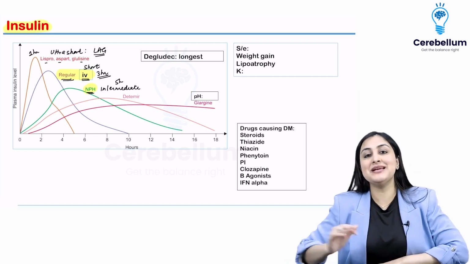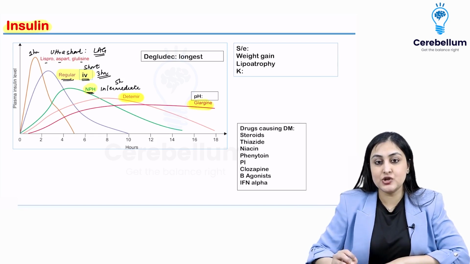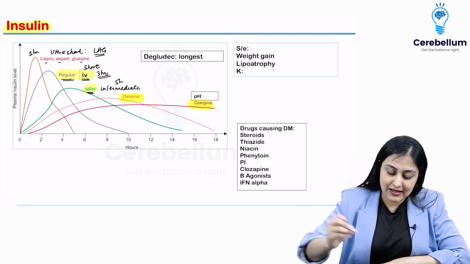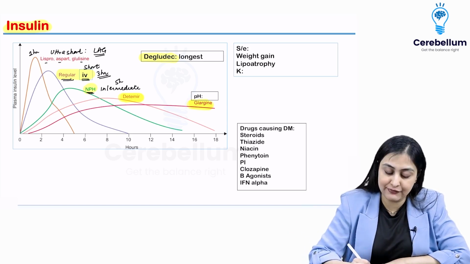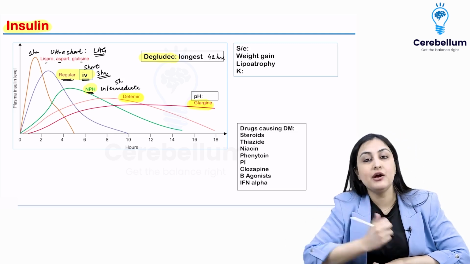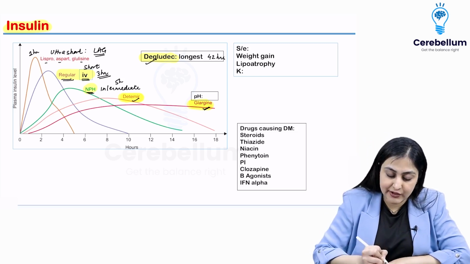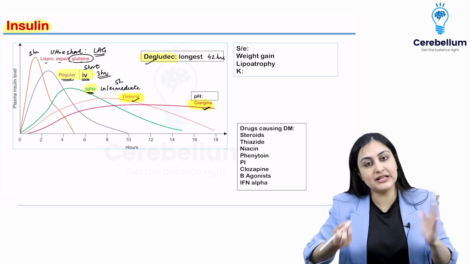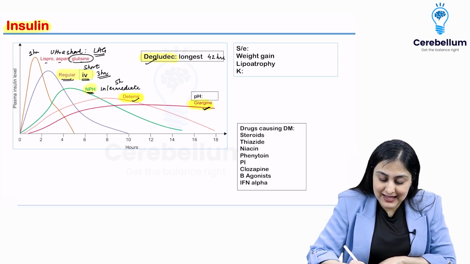And then you have your basal insulins or peakless insulins. These are your basal insulins without any peak, and their half-life is roughly 24 hours. And now we have a new one, which is Degludec, which has the longest life of around 42 hours. So 24, you can invert it to become 42 hours. All right, so Degludec, Detemir and Glargine. A lot of students confuse Glulisine with Glargine. So as I said, S meaning it's short. That's how you can distinguish. Remember, glargine has an acidic pH.